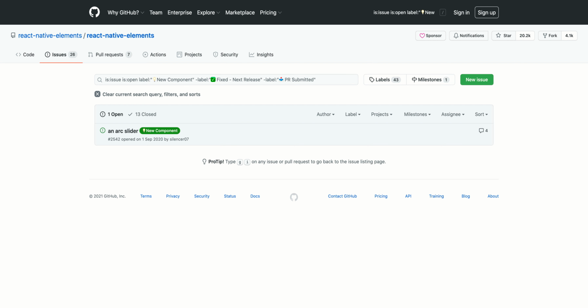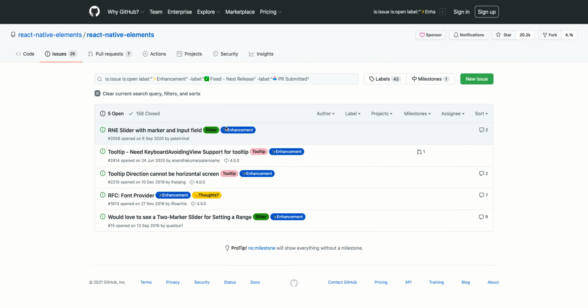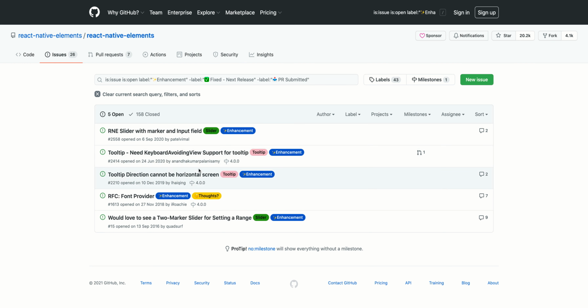So that is one, and then let's check if they have any enhancements. And yeah, these are the list of enhancements. There's like 5 enhancements that these guys are working on, and this is my first time applying for Google Summer of Code as well.